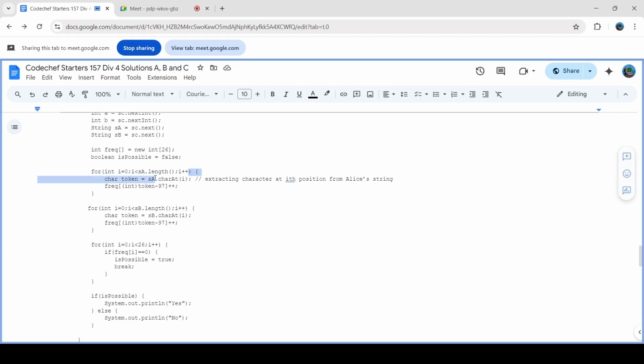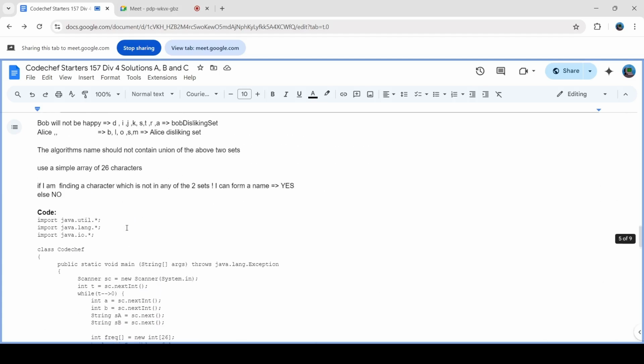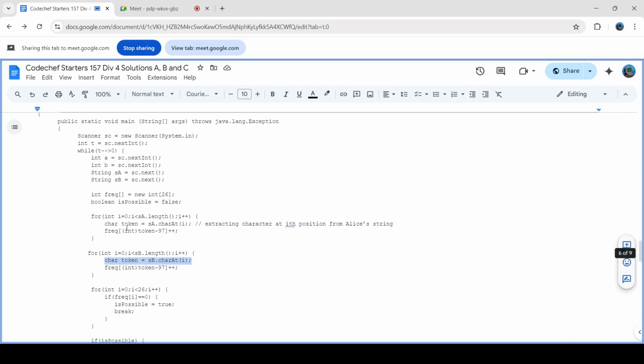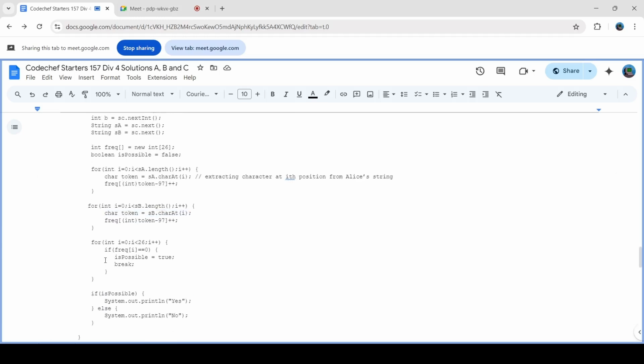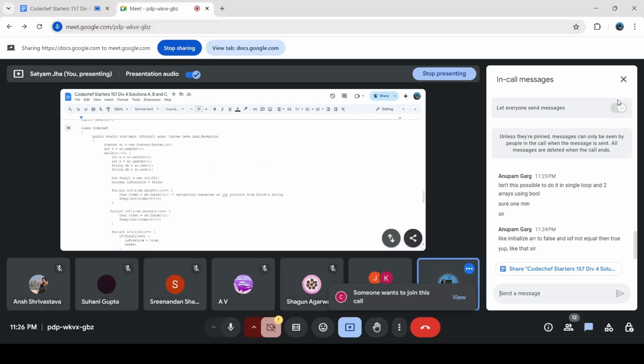Okay, so this charAt function is just extracting the character. Don't mind the language syntactical stuff. I will add the C++ code. You will get it. Okay, I hope this solution is clear. Any doubts?